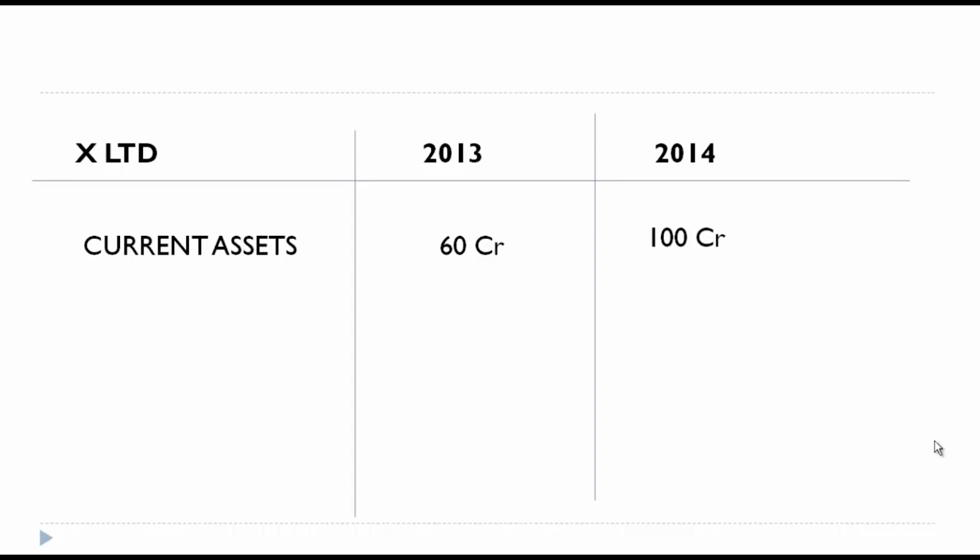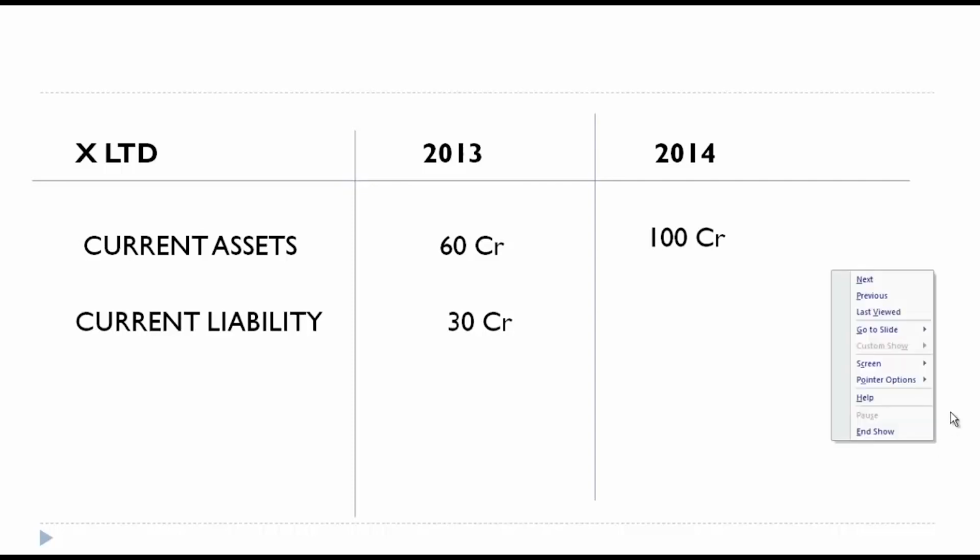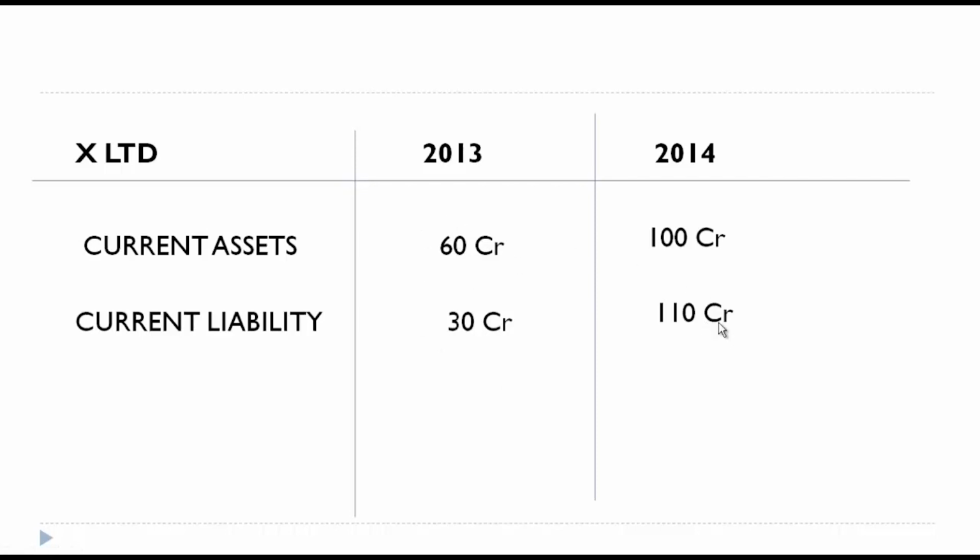But I'm going to give you another piece of information, that is current liabilities of this company. You would recollect in the previous session we understood the relationship between the current asset and current liability, right? So the current liability of the company in 2013 is 30 crore. It means they have to pay 30 crore for which they have 60 crore at their disposal. But in 2014 they have to pay how much? 110 crore. Their current liability is 110 crore, but they have how much? Only 100 crore at their disposal.